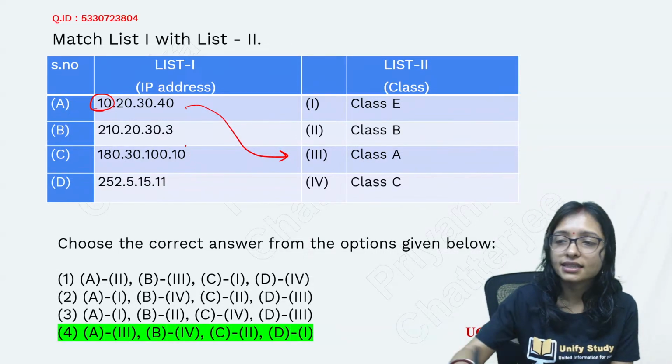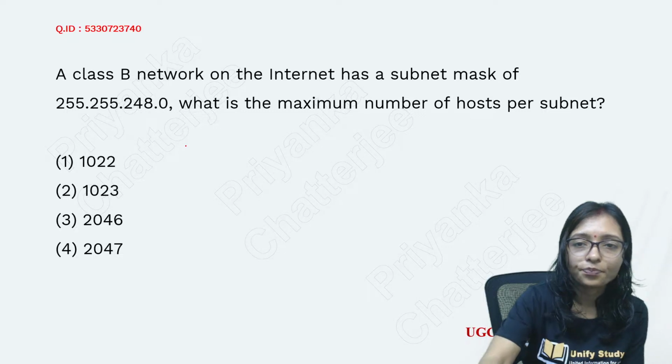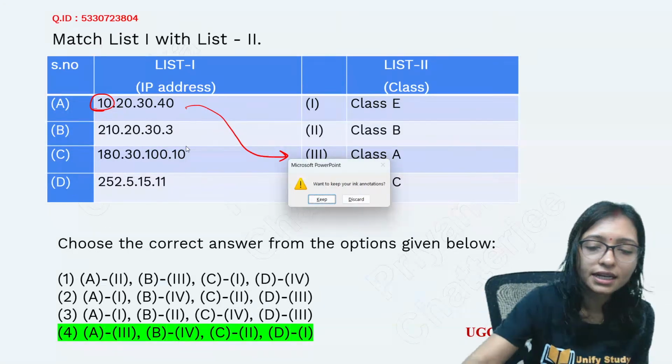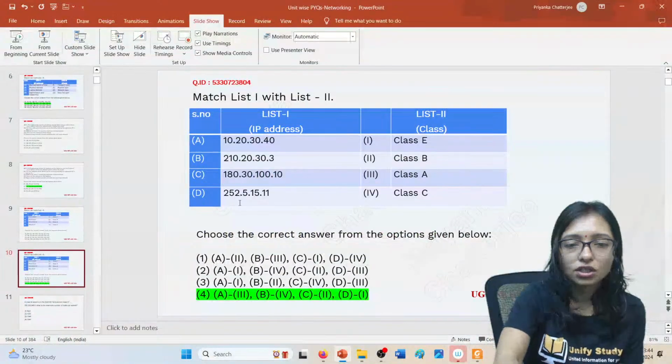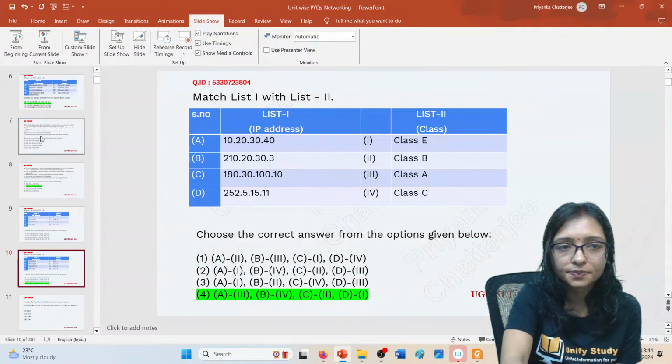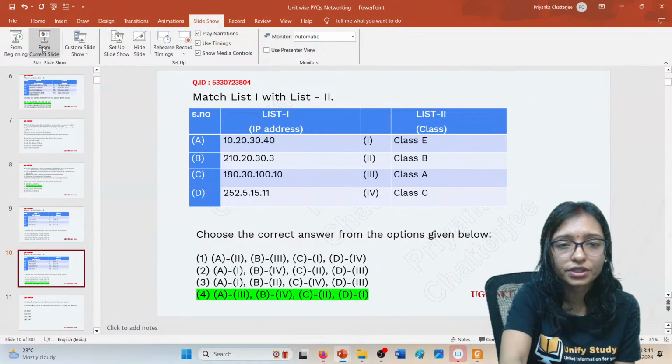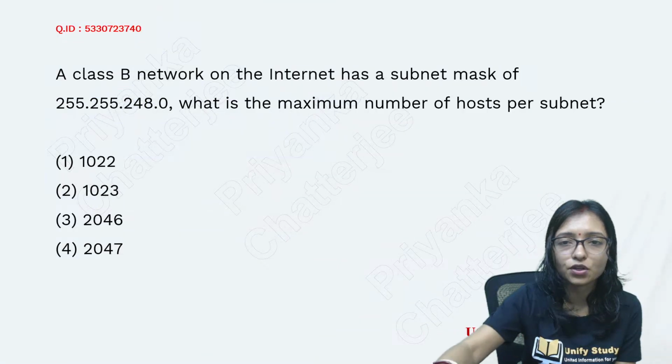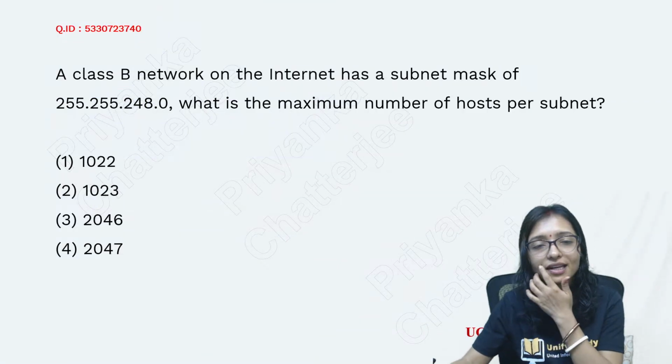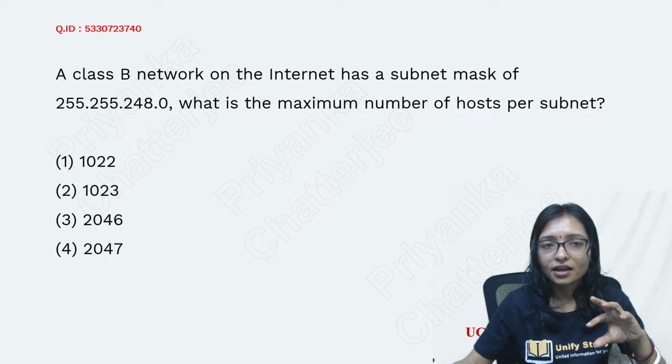Now we will do a little bit of revision on this IP addressing topic. Acha, before that do the question. After that I am coming to do the revision, so that ultimately all the practice will be done. First do this.